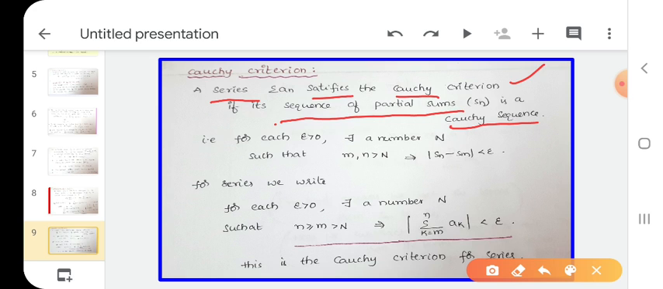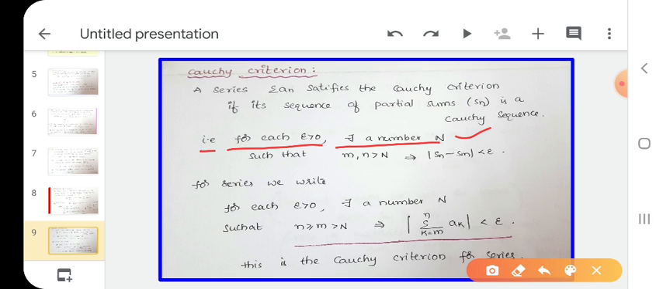First I write the Cauchy sequence definition. That is, for each epsilon greater than 0, there exists a natural number capital N such that for m, n greater than N, the modulus of Sn minus Sm is less than epsilon.